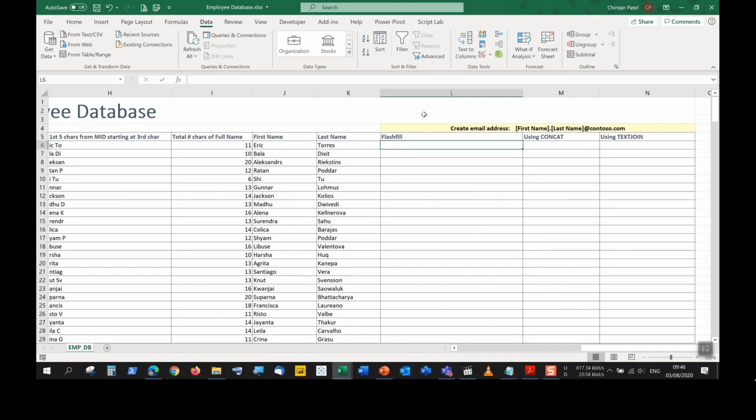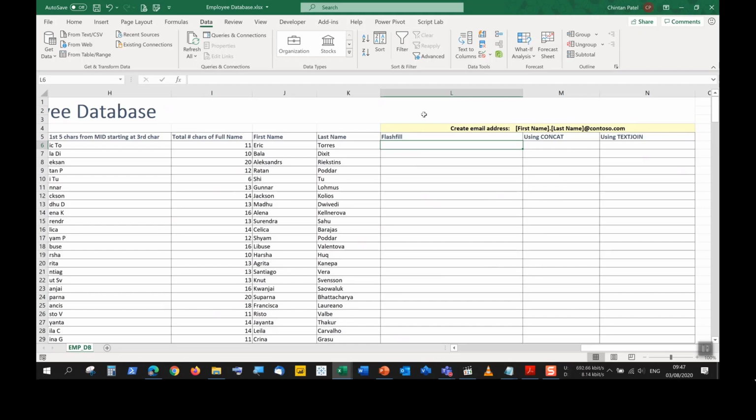There's no functions here. We're just typing out the data as it is, and we're hoping that Excel picks up the pattern and completes it for us all the way down. We also have to bear in mind that no mistakes are allowed here. If we make a mistake, we have to start over. Otherwise, it will capture the mistakes and treat them as something that is correct.